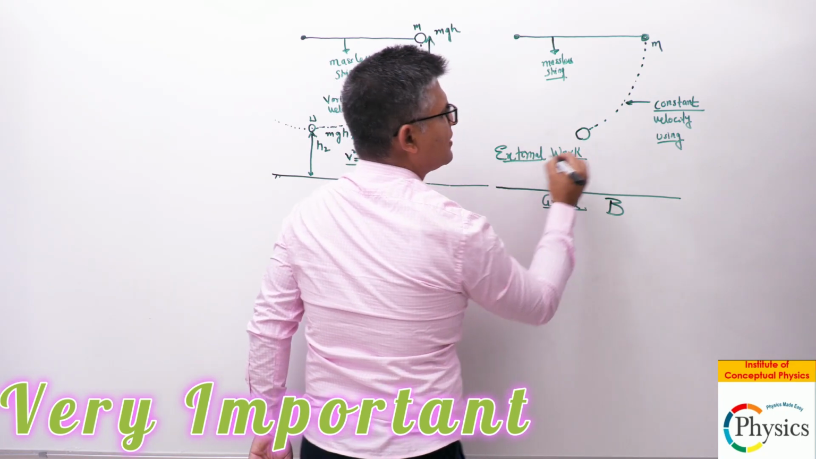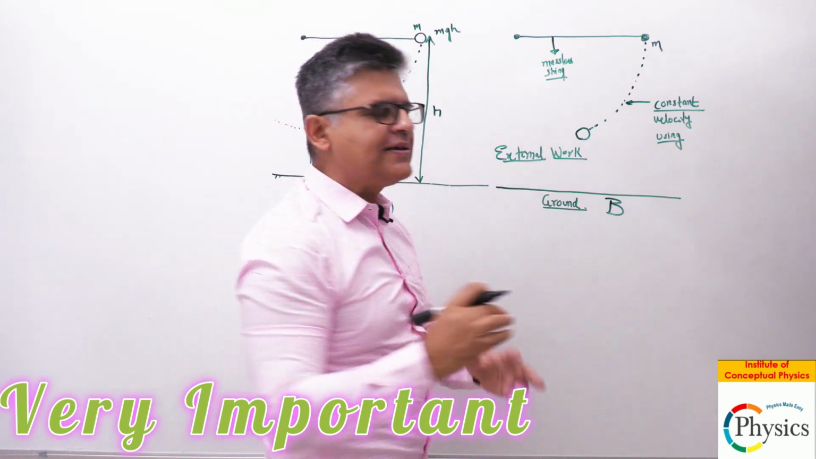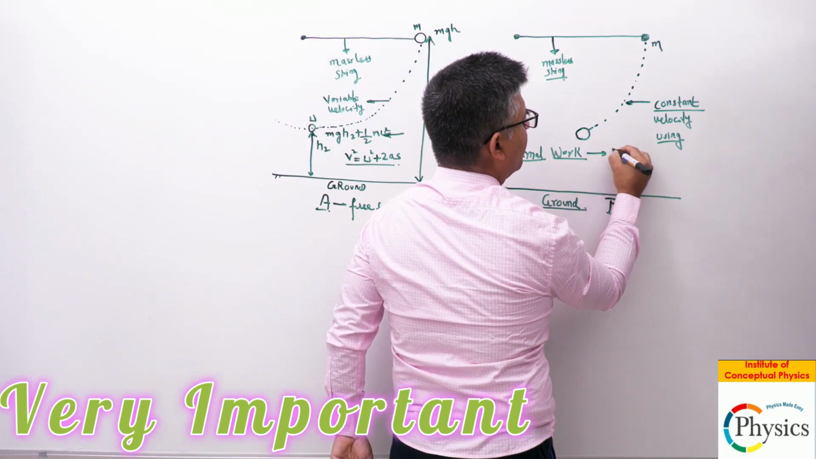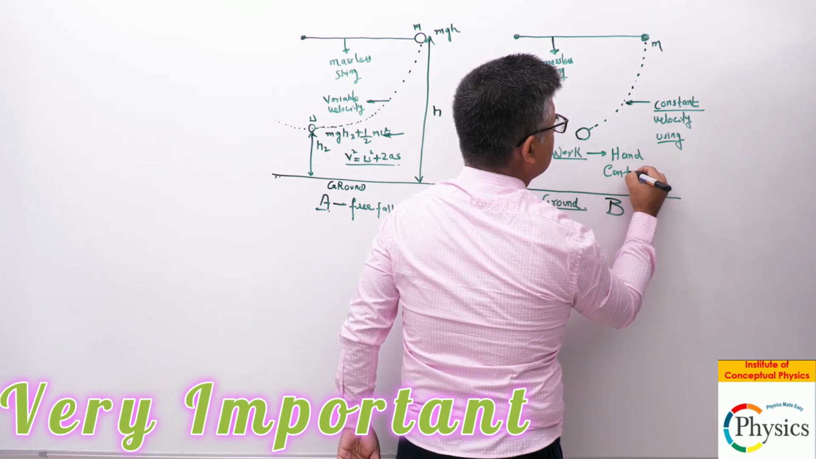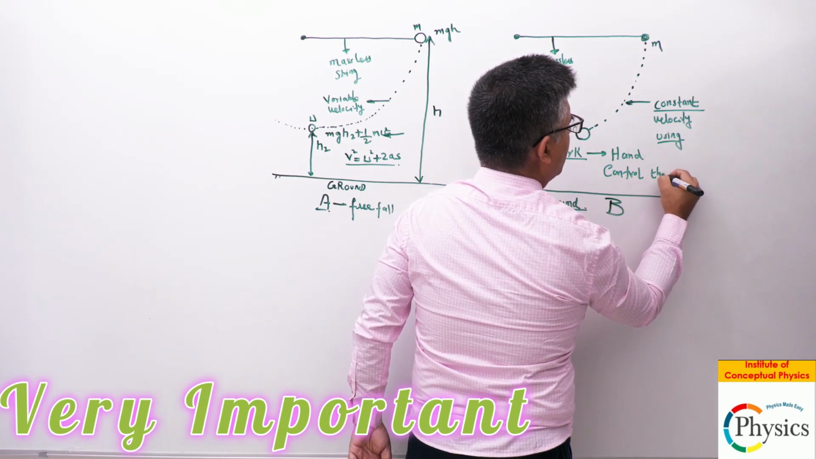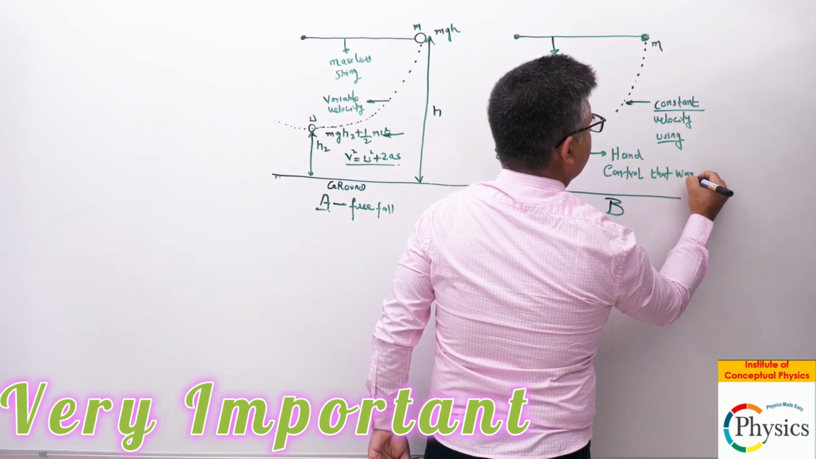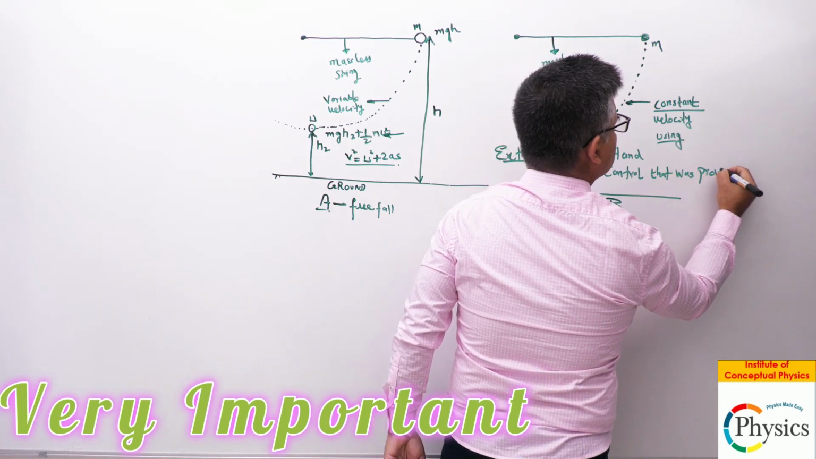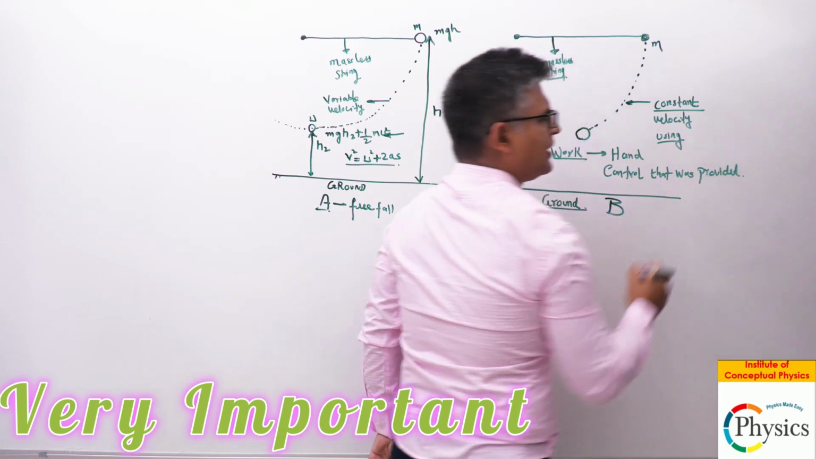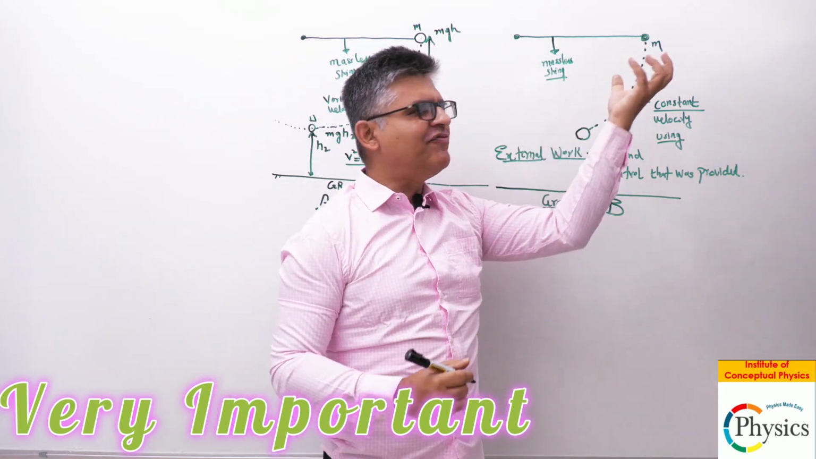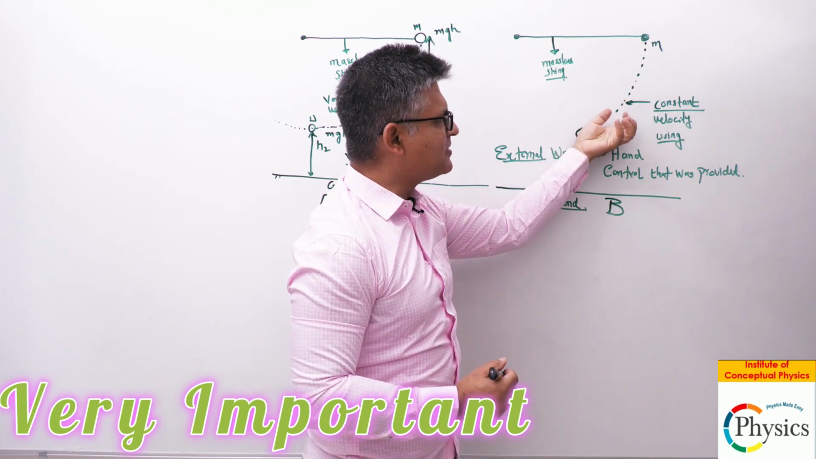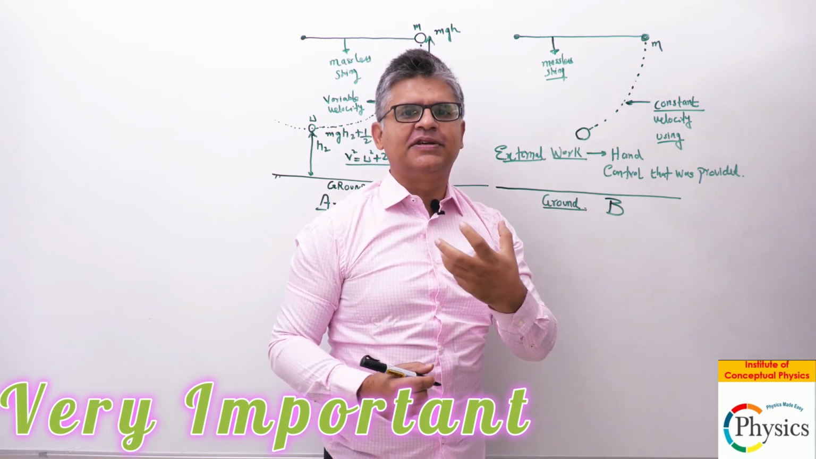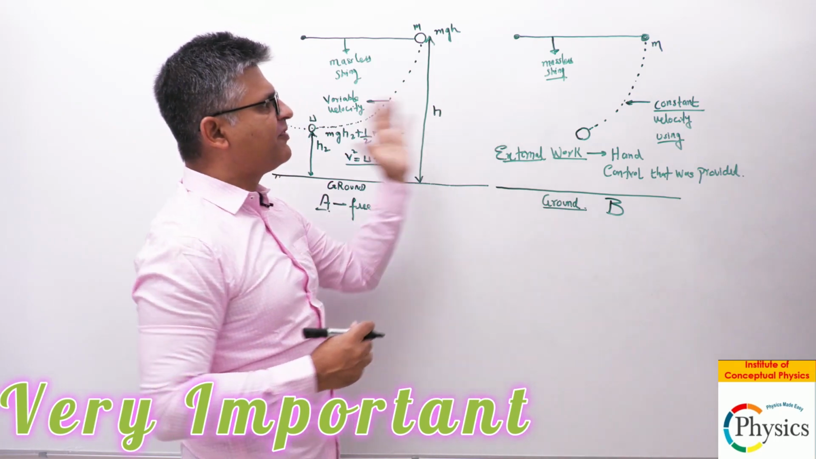And what is that external work? That external work is the hand control you provided, okay? So that particular control mechanism, right, is the work. So you're bringing it down slowly like this, right, with a controlled velocity. And this is the difference between the two situations.